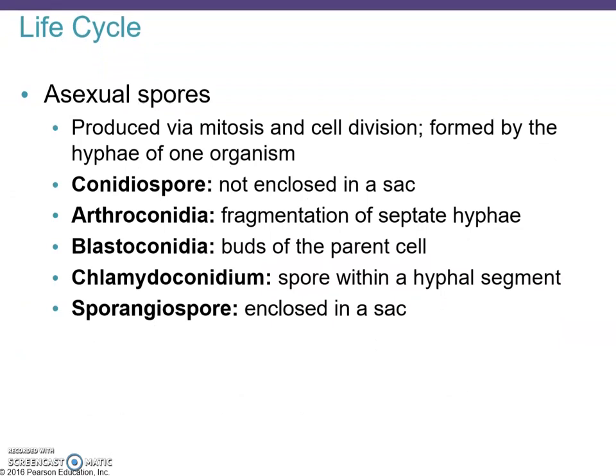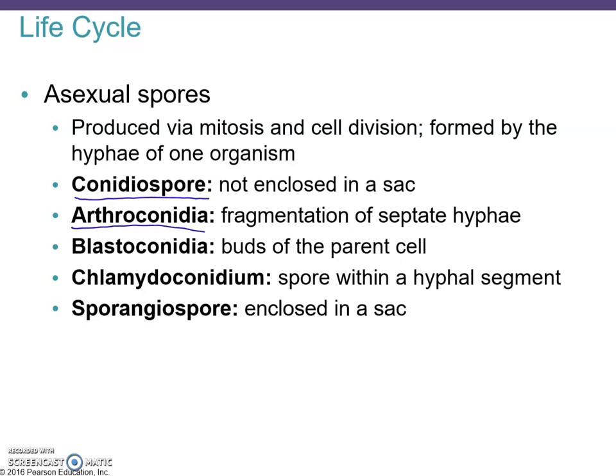So asexual spores are produced via mitosis and cell division. They're formed by the hyphae of one organism. And there are different types. Conidiospores are not enclosed in a sac, and you need to know this term. Conidiospores: not enclosed in a sac, open spores.